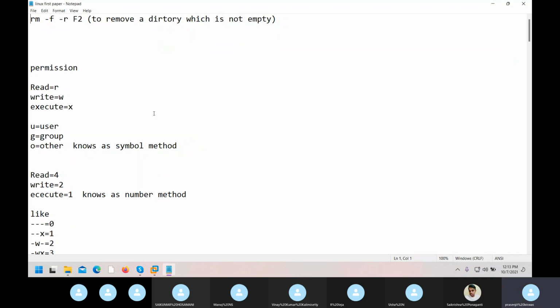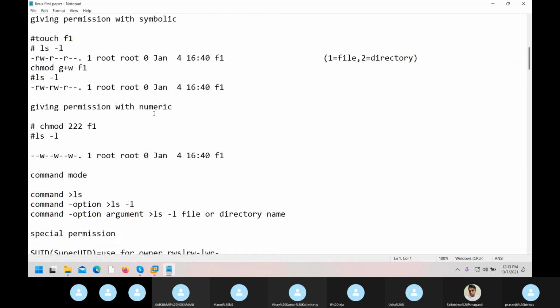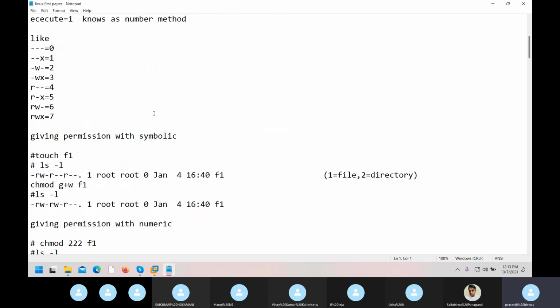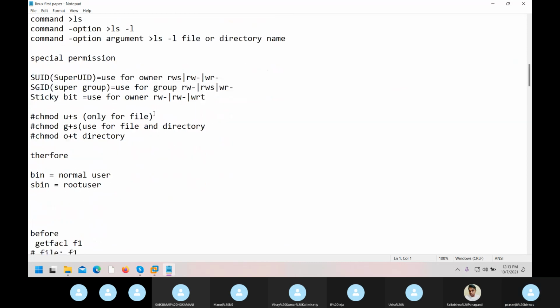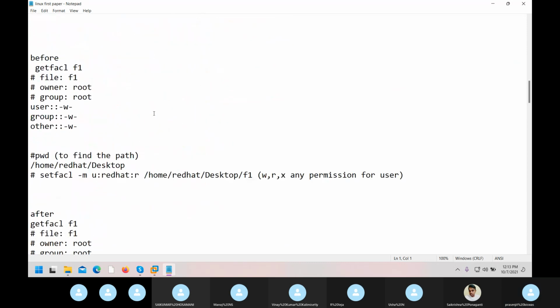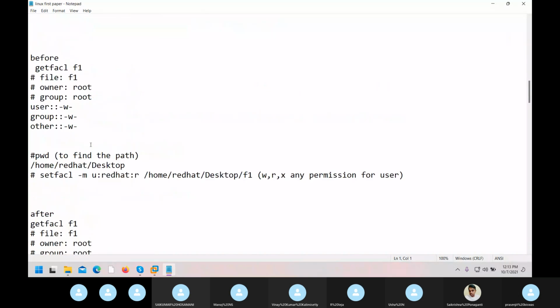Yes, that command is not here. How to give direct permission? No, direct permission is not there. Now where is it? mkdir -m. It is not there. The pwd command was given, correct? Yeah.